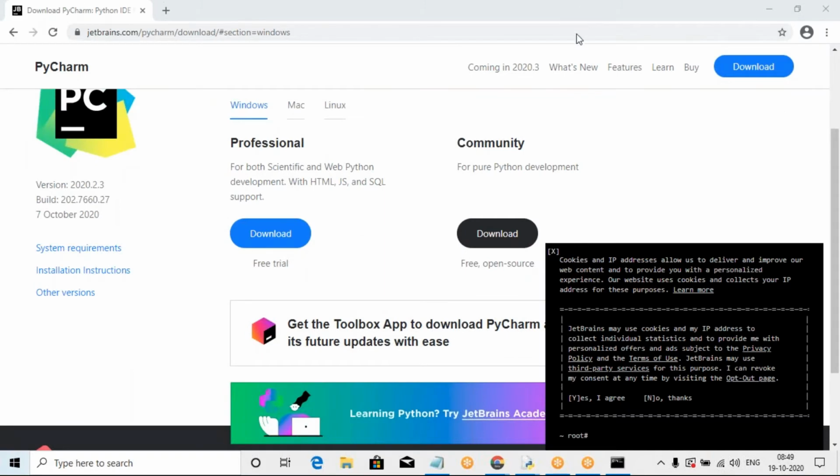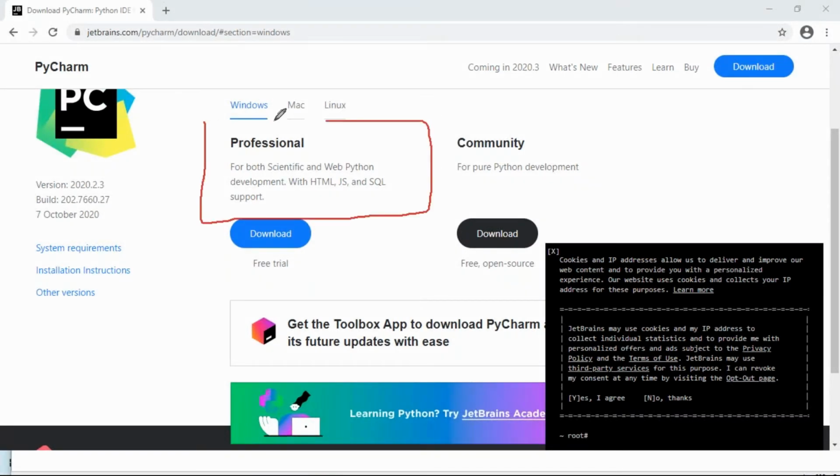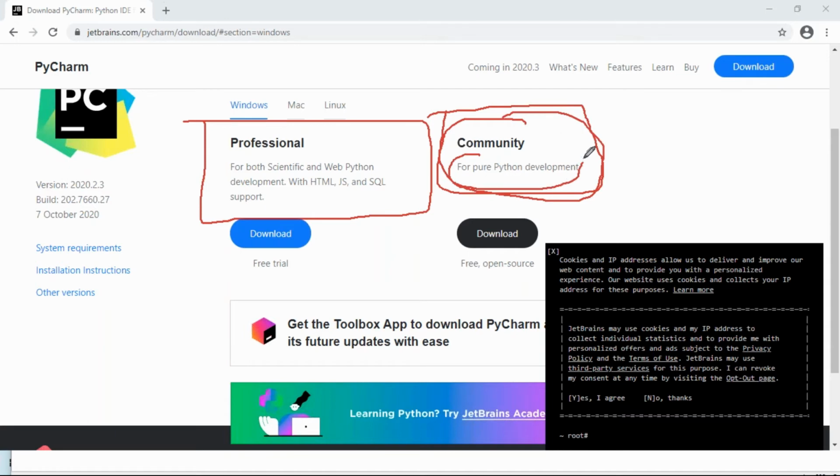What is the professional edition? Here there are two versions and two editions. One edition is the community edition, and one is professional. What is the community edition? It is to develop only Python code, not all code, only Python code. Okay, clear. This is for Python code only.